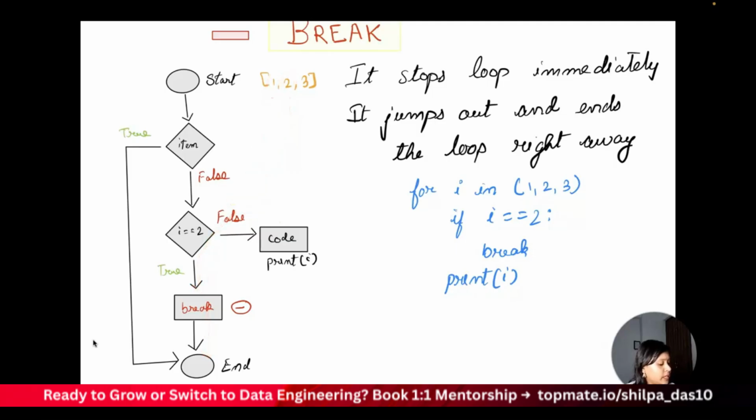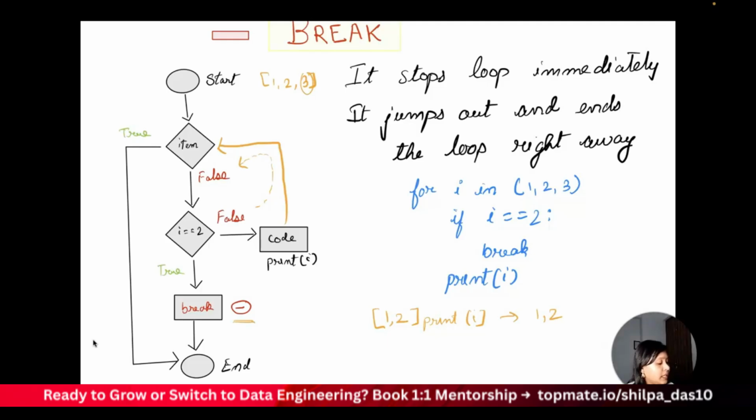Here, it actually goes and checks again and again, right? So this is my loop condition. If you see, this is my loop, right? If the condition is satisfied, it will come out of the loop. And that is where exactly this break is useful, because in this case I don't want the 3 output. I will just have 1 and 2 in my print statement. So let's say I'm doing a print of i, what is it going to print? It's going to print only 1 and 2. It's not going to print the number 3.